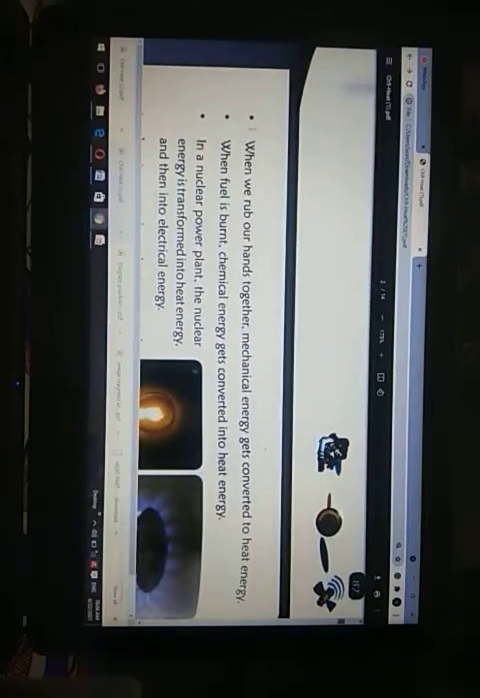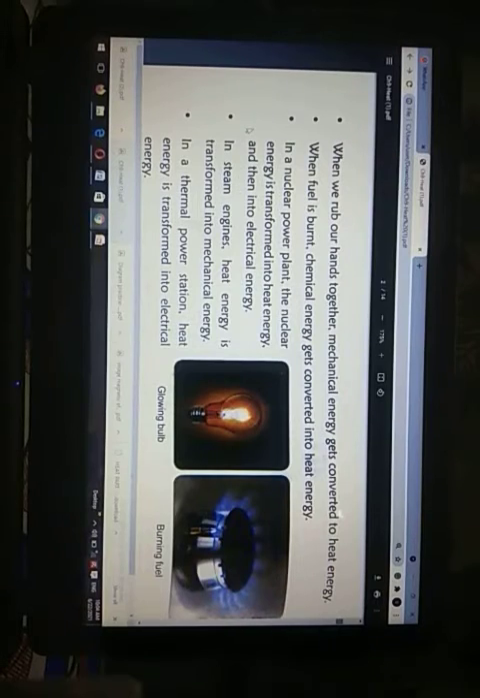Now, heat. Heat is a form of energy. It can be transformed, or changed, from one form to another. It can be transferred from one form of energy, and can also be generated from various other forms of energy. Some of the examples are already given in the book.